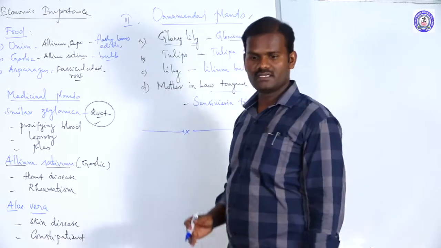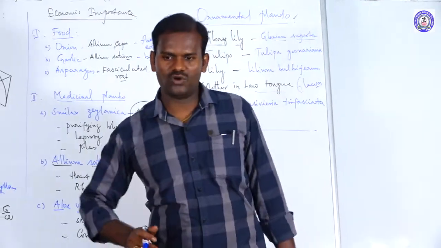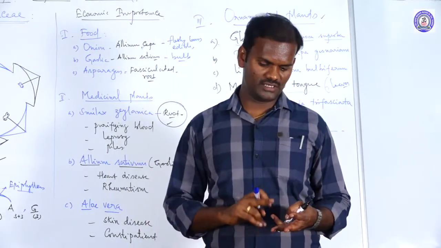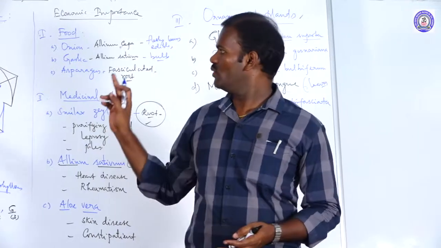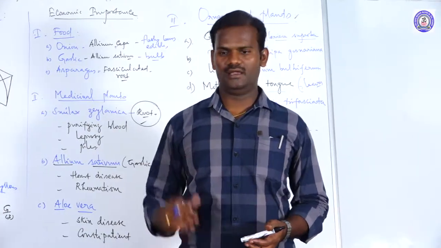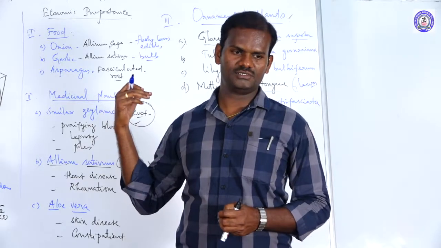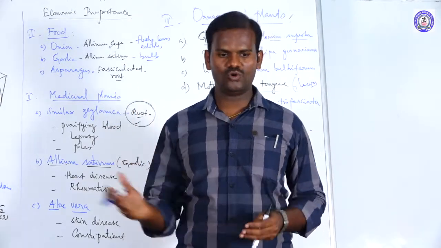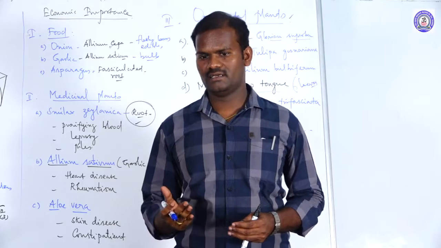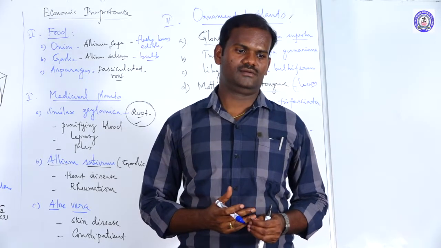So according to the NCERT syllabus, the three families are over: two dicot families, Fabaceae and Solanaceae, and only one monocot family, Liliaceae. Some expected questions are also there, and you have to go through the videos until you understand. You may easily understand. Okay, thank you.